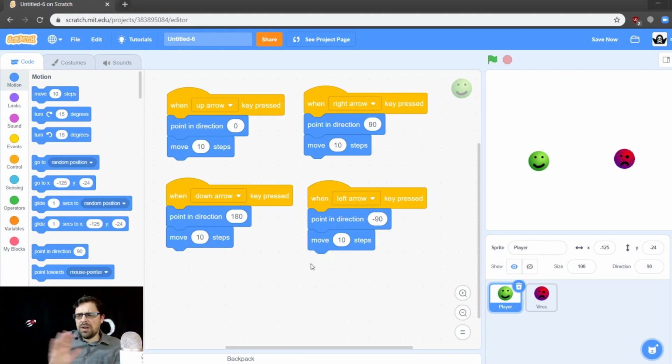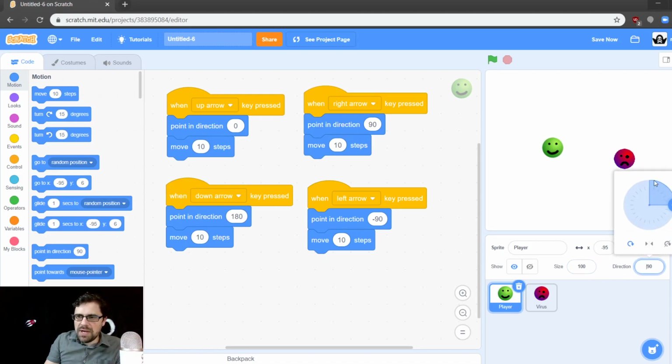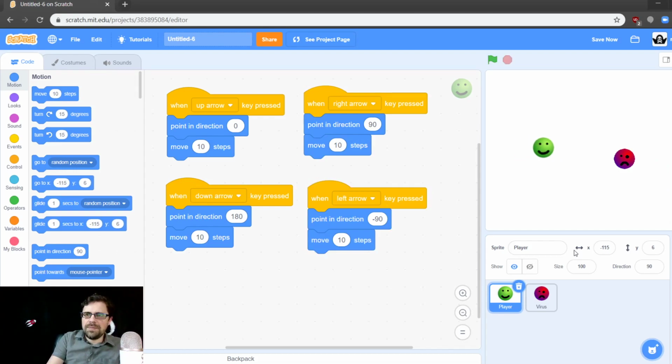Okay, this is all still part of the easy stuff for people who haven't seen Scratch blocks before. So here we go. These are like the famous arrow key movements. We use these all the time. Make our sprite move around in any direction we want. You can see that he flips upside down, so we can change the rotation style. I think we click on the direction here. It says direction field, and then we can do this left, right in the middle. Now he shouldn't flip around. There he goes. Up, down, left, right.